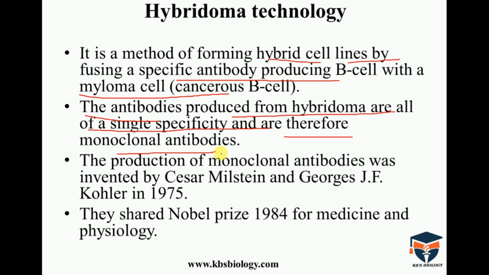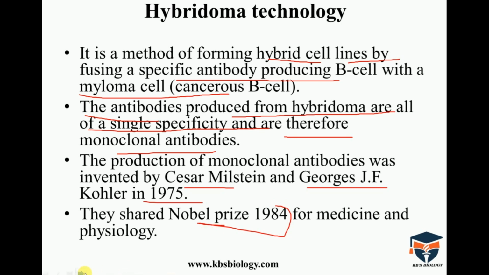The production of monoclonal antibodies was invented by Kaiser, Milstein and George J.F. Koehler in 1975. They shared the Nobel Prize for that in 1984, the Nobel Prize in Physiology or Medicine.